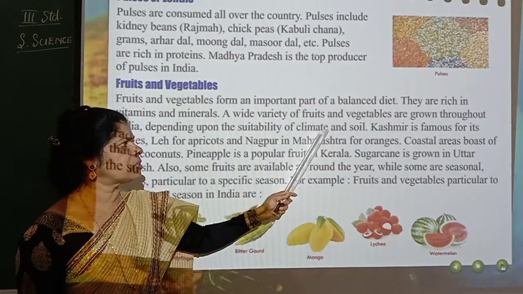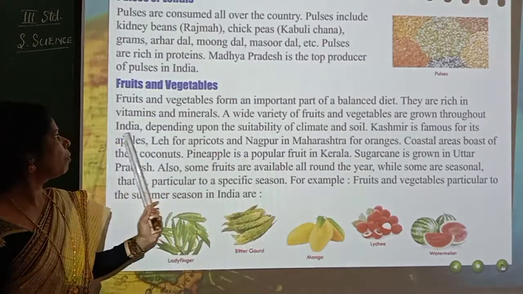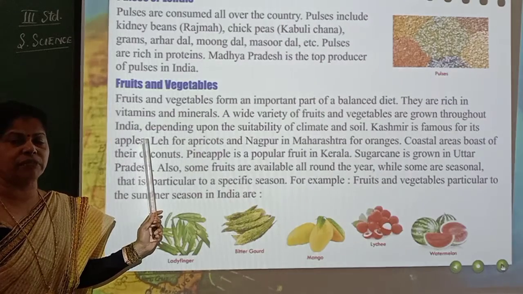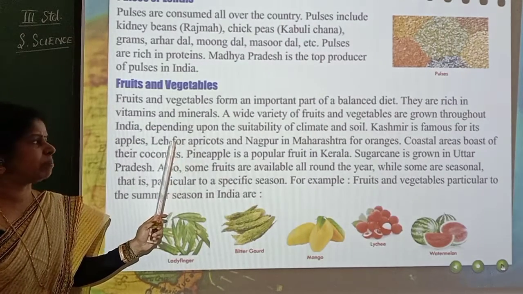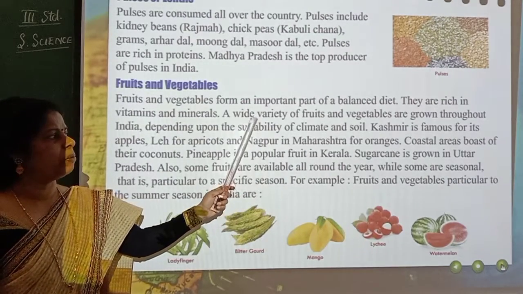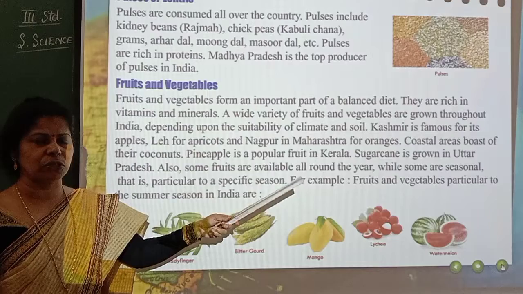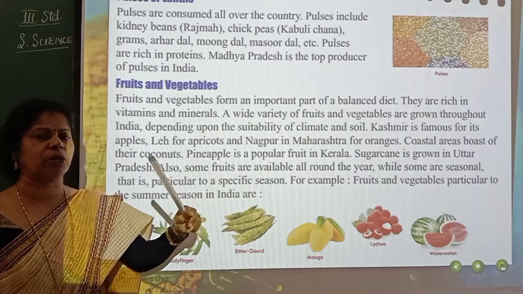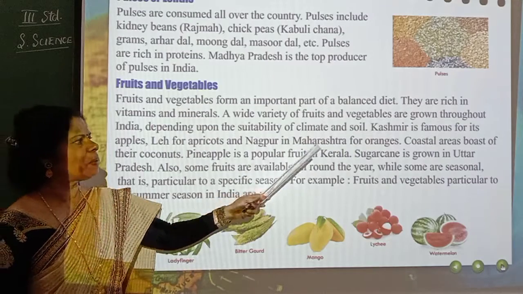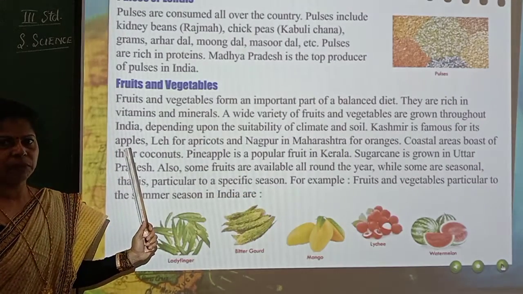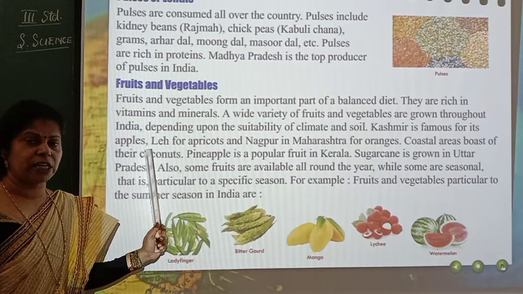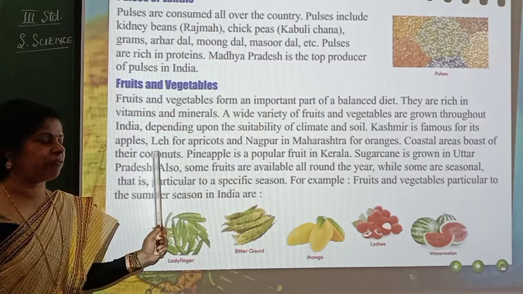A wide variety of fruits and vegetables are grown throughout India. So throughout India you see more varieties, different types of fruits and vegetables, depending upon the suitability of climate and soil. Based on how suitable the climate and soil are, that type of fruits and vegetables will be grown in that particular area. Kashmir is famous for its apples. Kashmiri apples are reddish, fully reddish, and very tasty. So they are very famous.